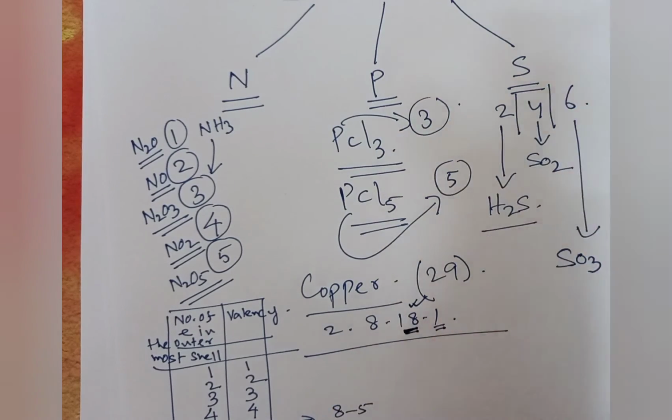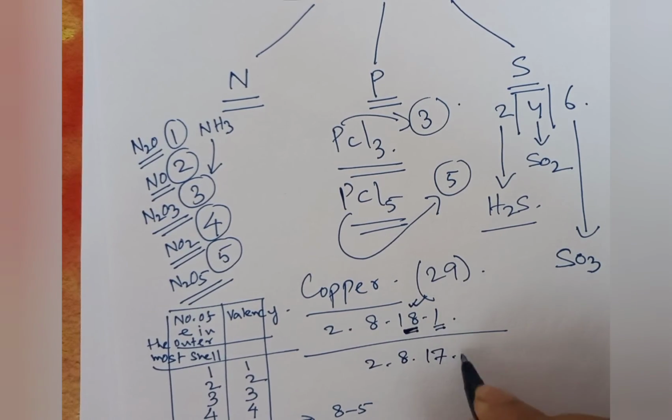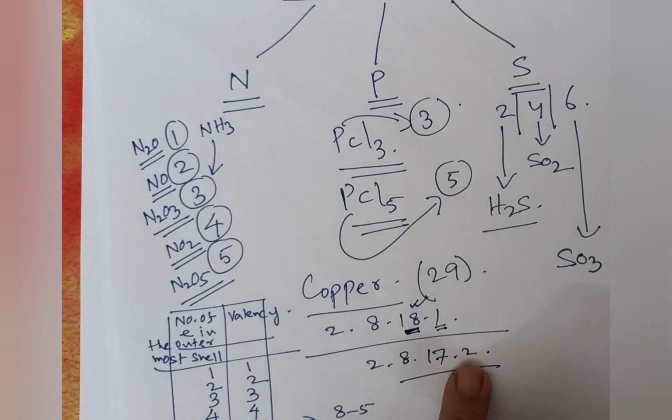So copper is exhibiting valency 1. That's fine. Now what happens? From the penultimate shell, one electron jumps to the valence shell. So the electronic configuration now is 2, 8, 17 and 2. Now we have 2 electrons in the outermost shell. That means 2 valence electrons. So the valency of copper is 2. So this is a very simple way of explaining why some elements exhibit dual valency. That means two valencies. Okay.